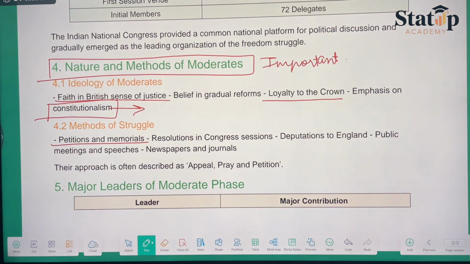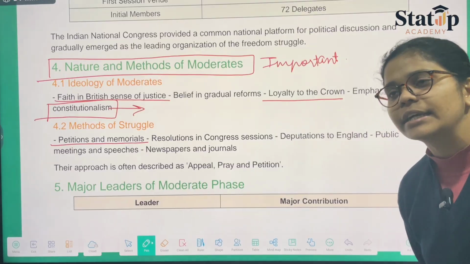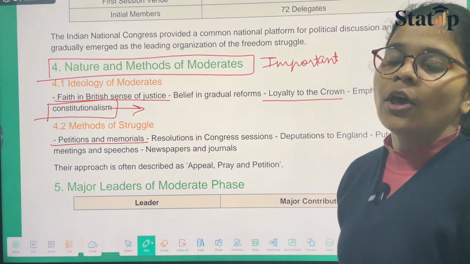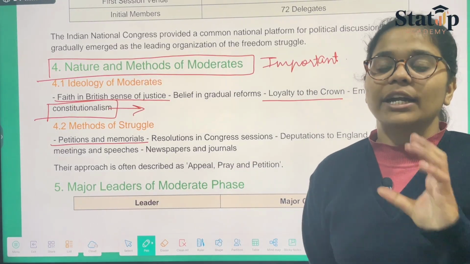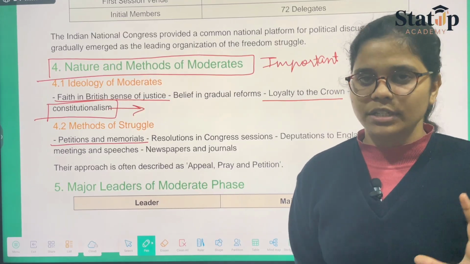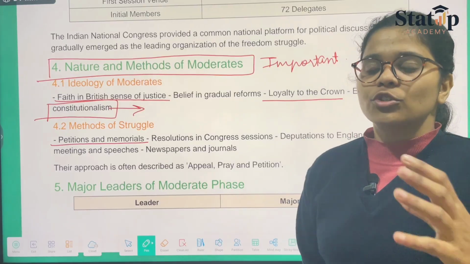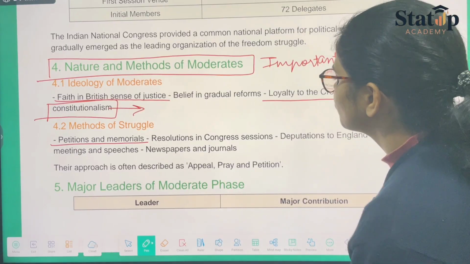Another thing is resolutions in Congress sessions. So the Congress session was created, and what they decided in that was to be taken as a resolution, that by the end of this month we shall be able to conquer this, by the end of this month we shall be able to achieve this at least. So like this, these were their resolutions.